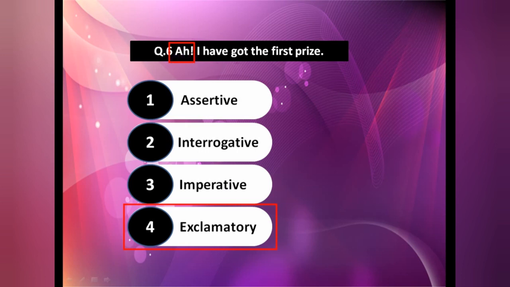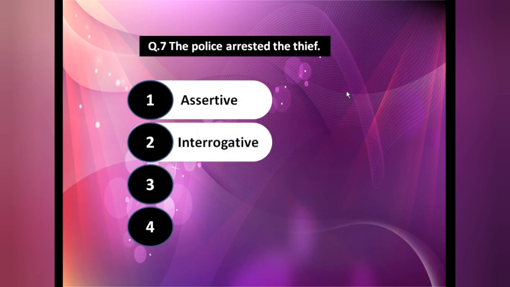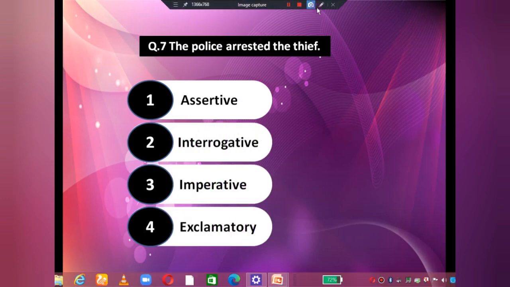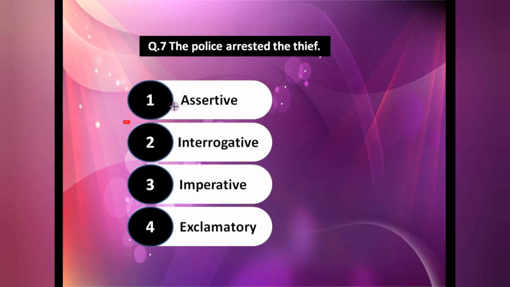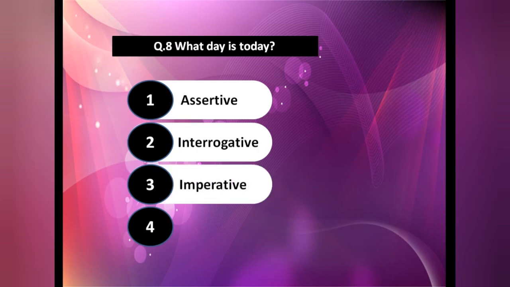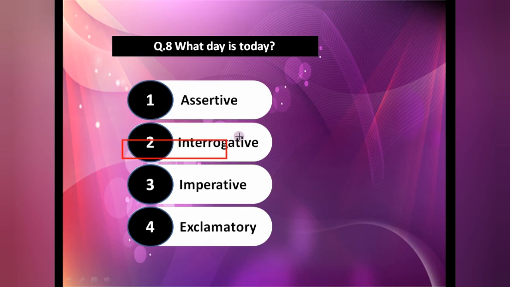Okay. Now the next one we have: the police arrested the thief. So which one is it? It's a simple sentence. That's why this is our assertive sentence. Without any emotion, no interrogation, no command. What day is today? Understood? In this a question mark is given. That's why this is our interrogative sentence.